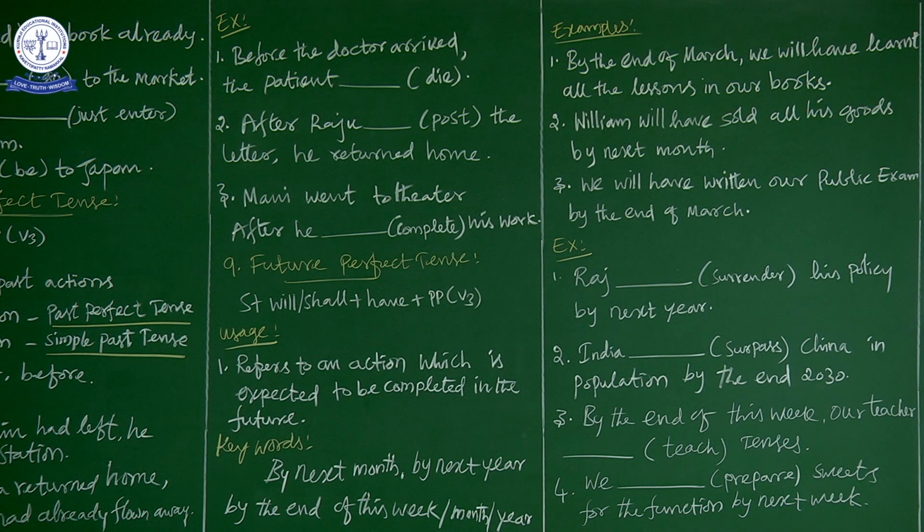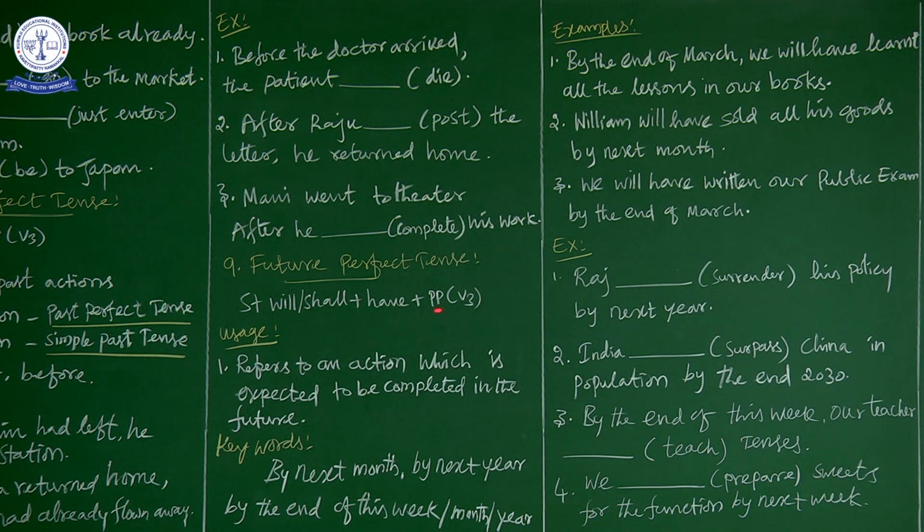Now what is the future action here? By the end of March. Okay. The end of March is a future month which is going to come. Okay. So what is the sentence? We will have learnt all the lessons in our books. So by the end of March, when March comes, we will have learnt all the lessons in our books. So it is an action expected to be completed in the future. So whenever the action is expected to be completed in the future, we have to go for future perfect tense.